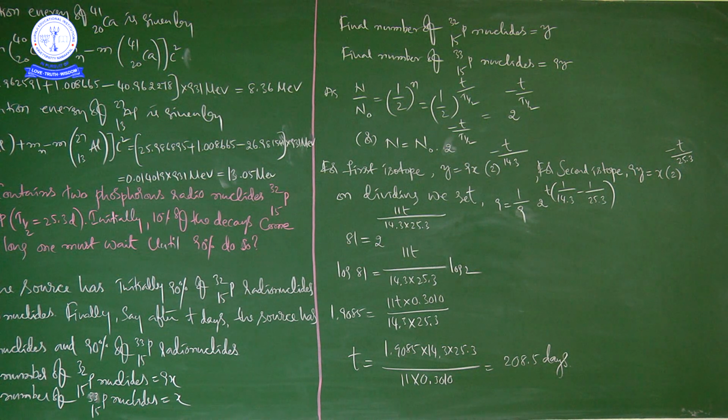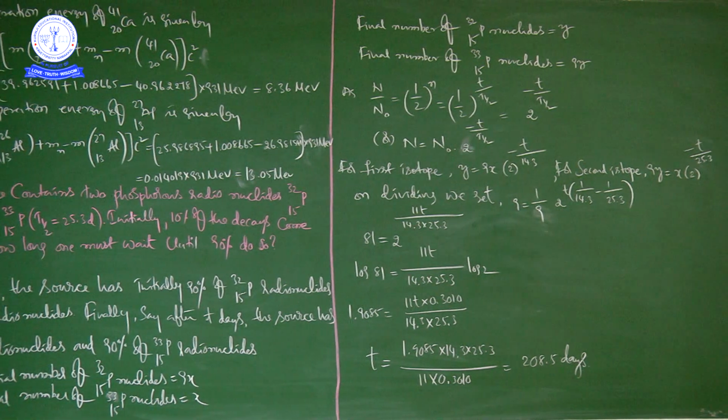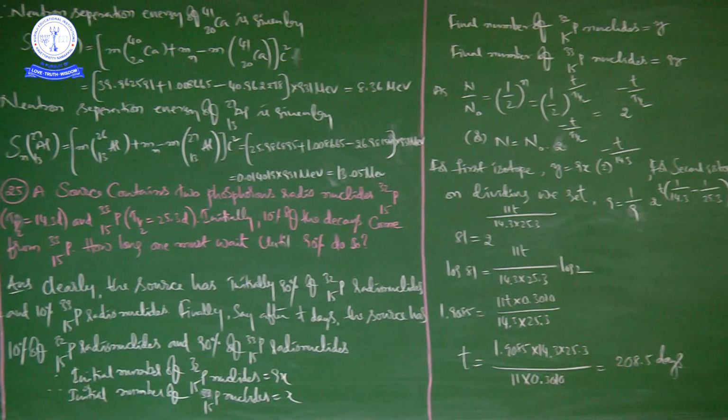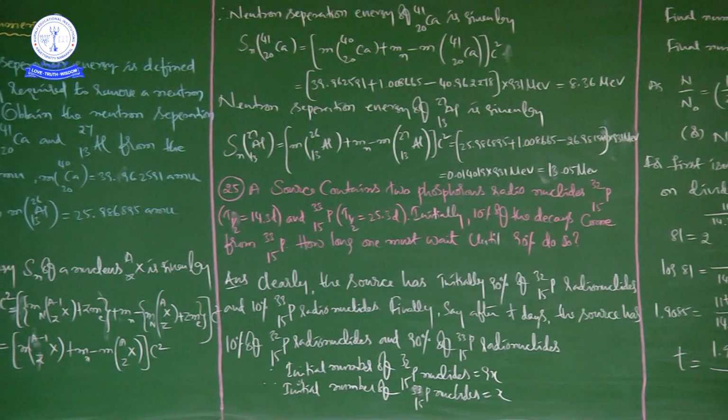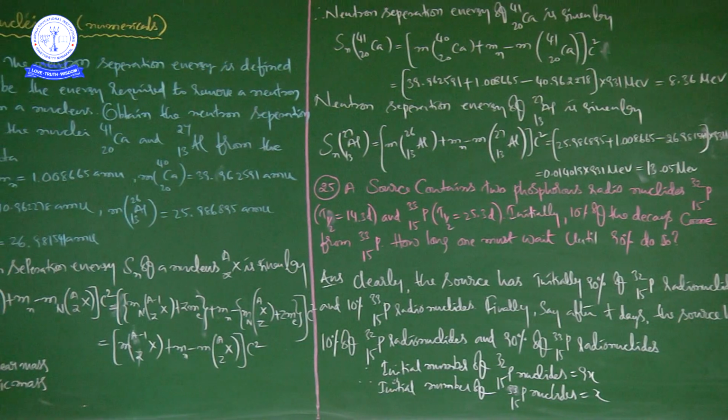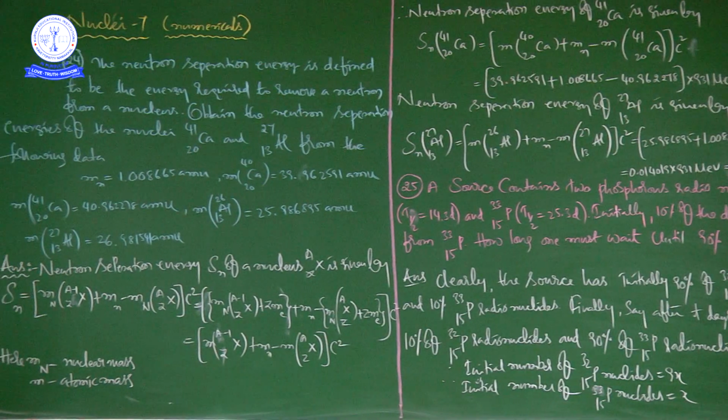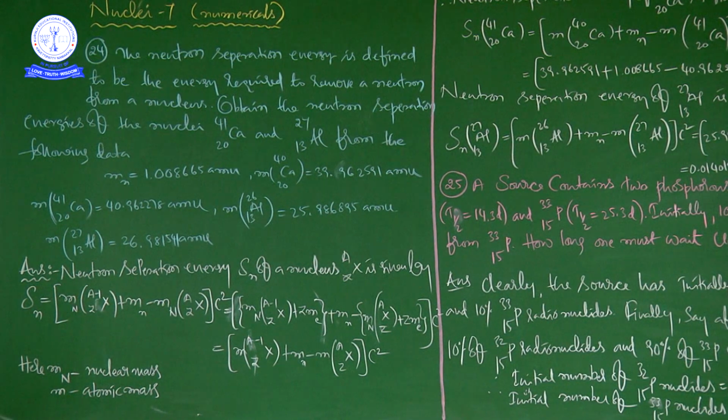Once if you look at that previous problem, the 24th problem, what they have given and what he is asking. In this 24th problem, it is an important model. He is asking to find neutron separation energy for two nuclei.